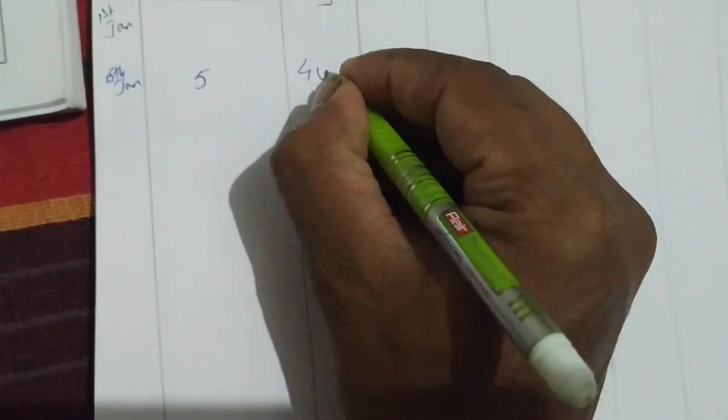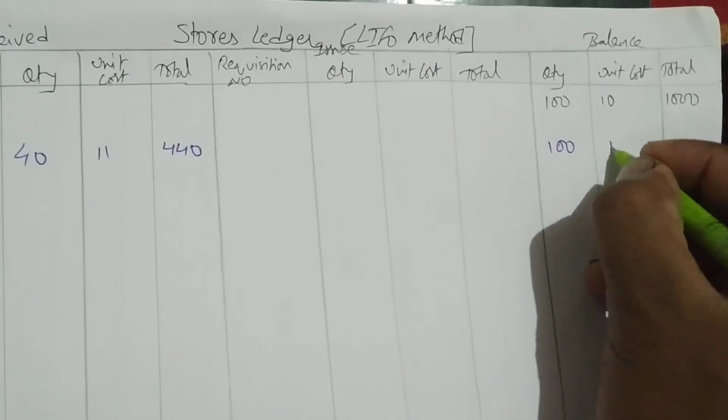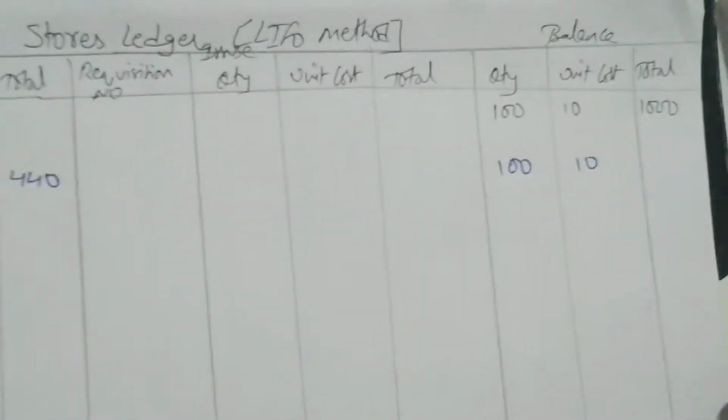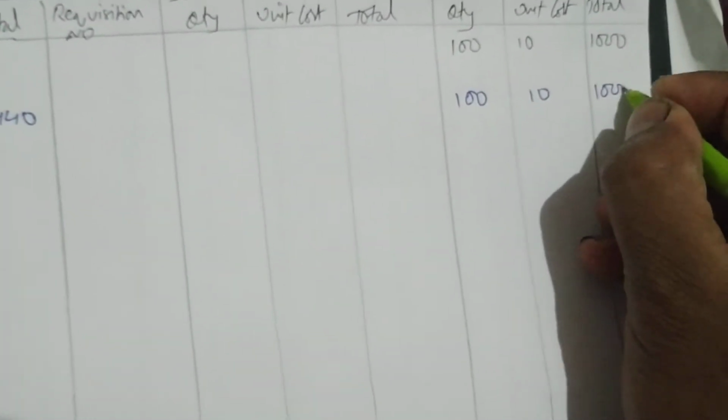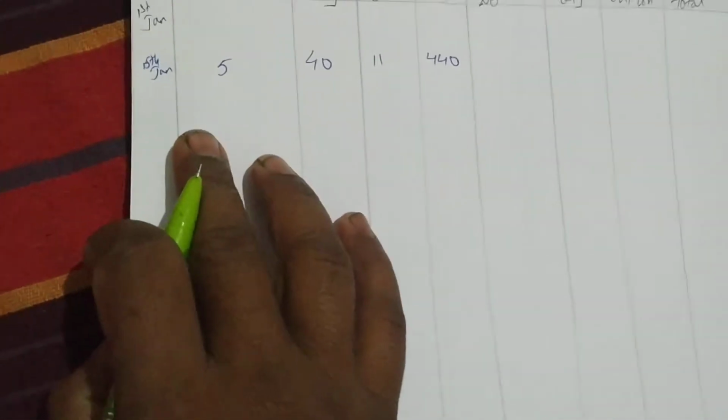Quantity is 40, and we have purchased at rupees 11, total 440. The balance will be 100 at 10, 1000, and 40 at 11, 440.